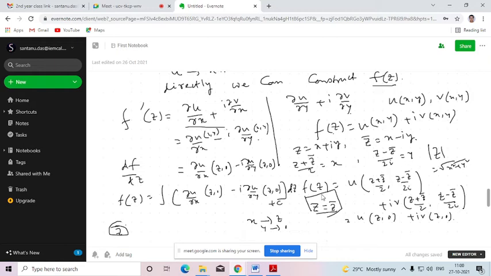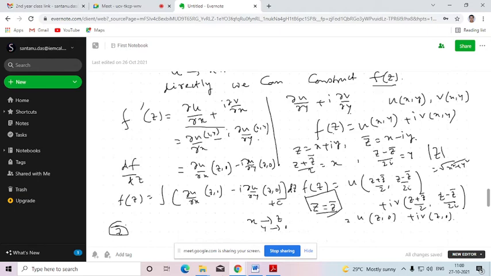If we substitute this, ultimately u and v are coming in terms of z and z bar. So x and y are now replaced in terms of z and z bar. But in order to frame the function f(z), we actually need the variable z. We don't need the variable z bar. Whenever we convert x and y into z and z bar, both z and z bar are present. So somehow we need to eliminate z bar. How can we eliminate z bar from here? Here z and z bar are arbitrary, so we can put any value of z and z bar that satisfies this condition.